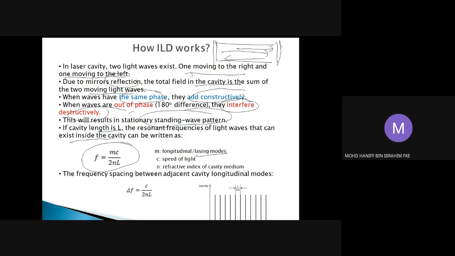From this equation, we can also write that there should be a frequency spacing between adjacent cavity lasing modes. So this is your lasing modes.